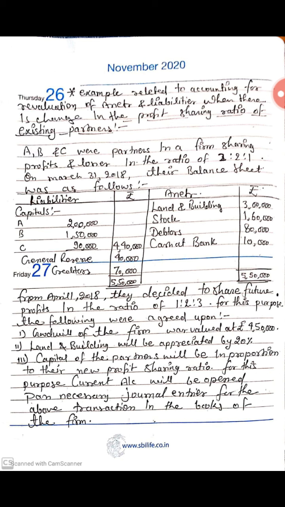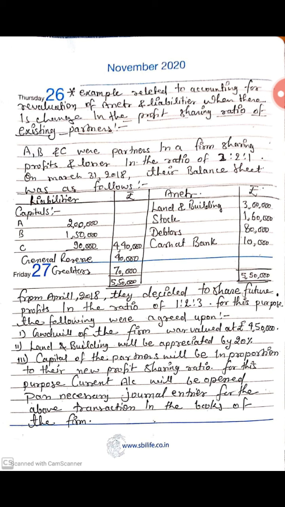On the liability side, items given: capitals A 2 lakh, B 1 lakh 50,000, C 90,000, total 4 lakh 40,000, general reserve 40,000, creditors 70,000, total of liability side will come 5 lakh 50,000. Now come to the assets: land and building 3 lakh, stock 1 lakh 60,000, debtors 80,000, cash at bank 10,000, total will come 5 lakh 50,000.